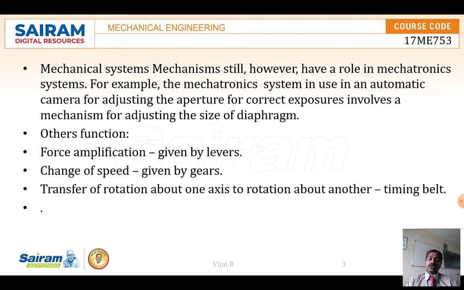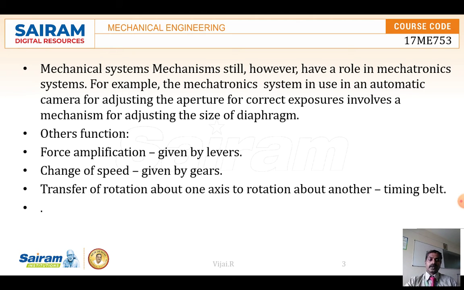And likewise for speed control. If I want to increase or decrease the speed of a rotation, by using the available speed we can increase or decrease it with the help of different kinds of gears. So these gears and levers help us to make the functions work as required. And nowadays in automatic washing machines and automatic cameras, everywhere the mechanical system is in use, where the movement of the slides and everything is controlled by mechanical concepts only.